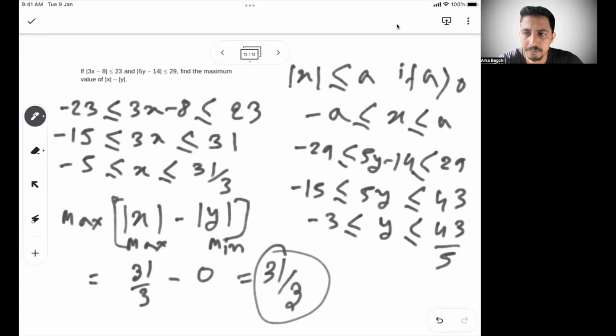So I hope things are clear. You understood how we are solving this different kind of problem. We have solved all types of problems today. Okay, and in the next session, we'll go to the level 3 or advanced level problems. So I hope this is clear.